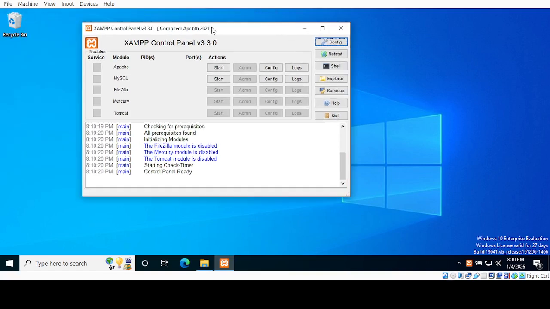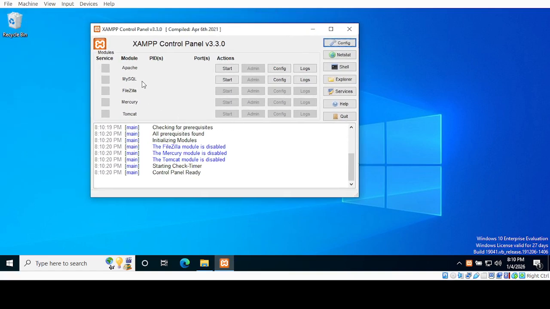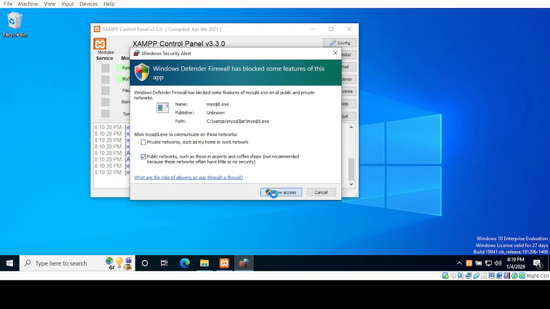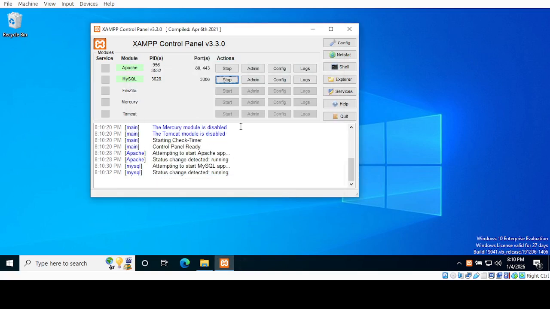So this is the XAMPP Control Panel. We can start Apache and MySQL services from this control panel. I can allow access to MySQL. As you can see, MySQL is running on its default port 3306, and Apache is running on port 80 and 443.